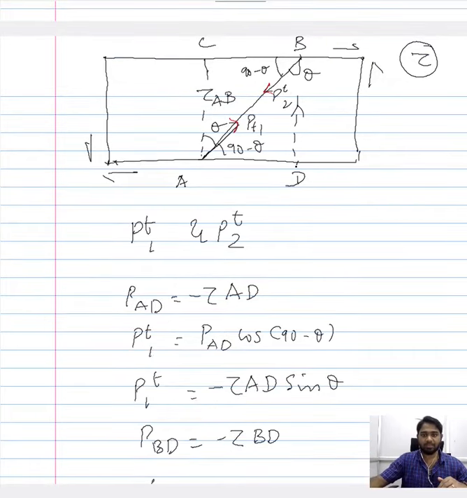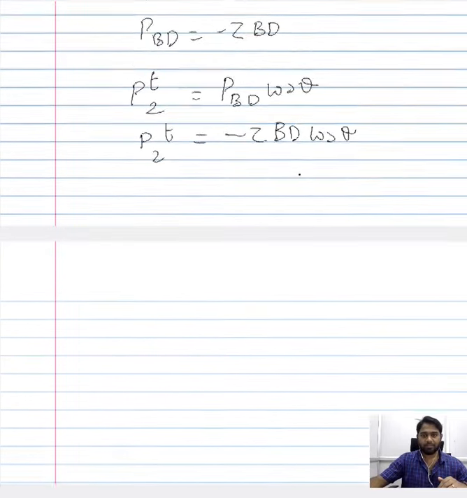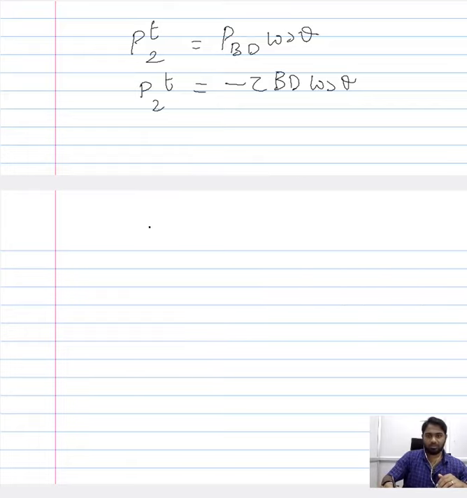The ultimate expression for the overall tangential load that is acting along AB would be PT1 plus PT2.